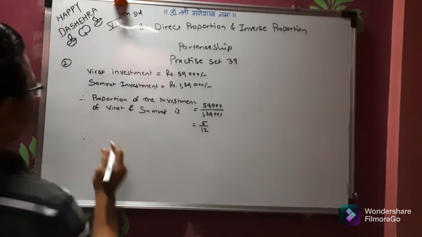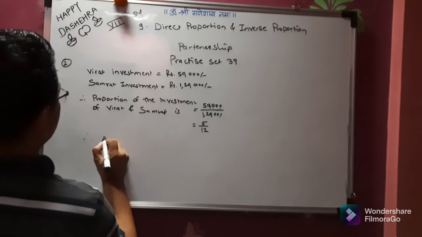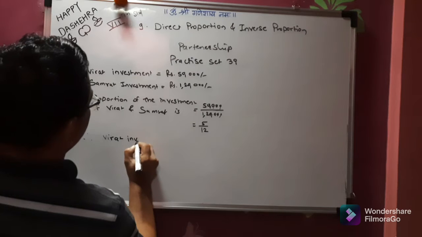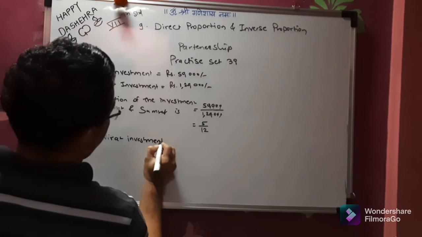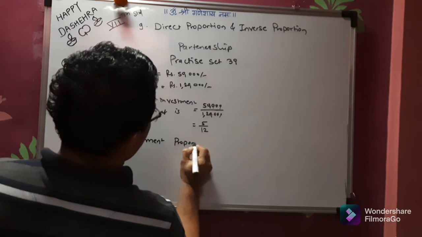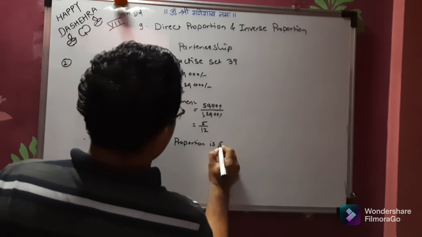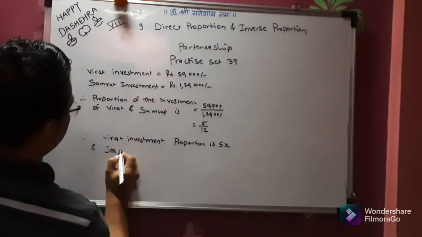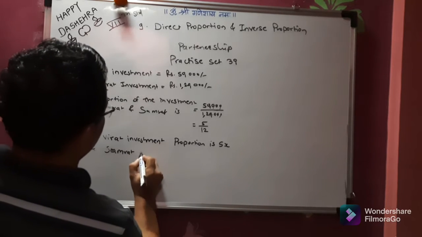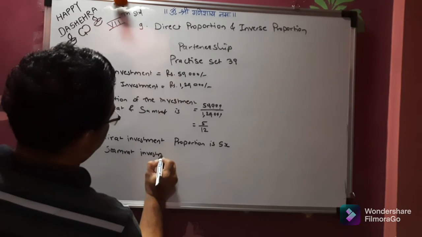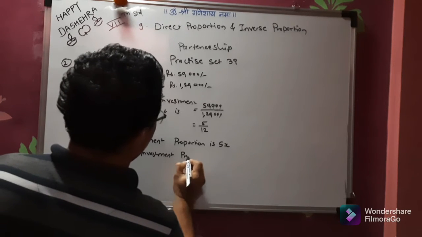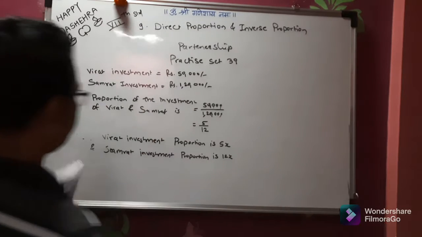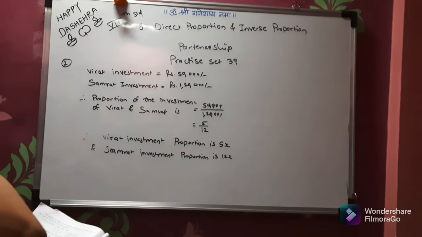So say Virat investment proportion is 5x and say Samrat investment proportion is 12x. Now what? They have suffered a loss of 20%.